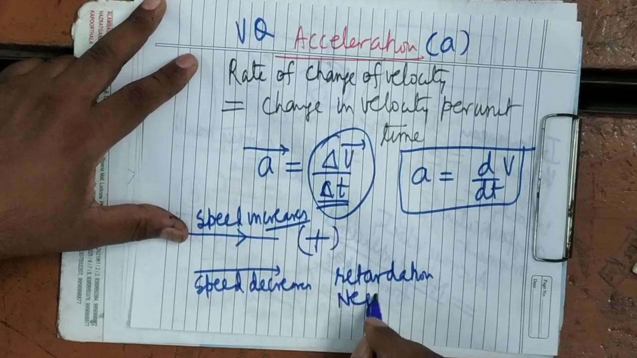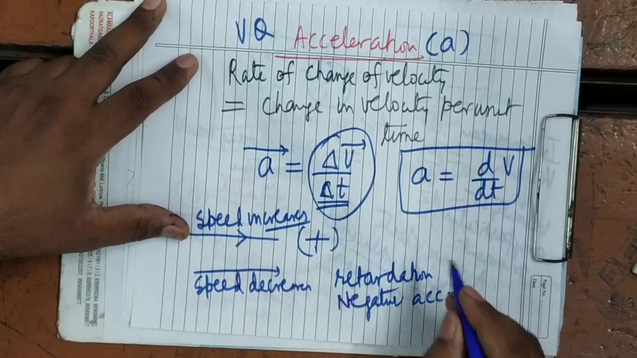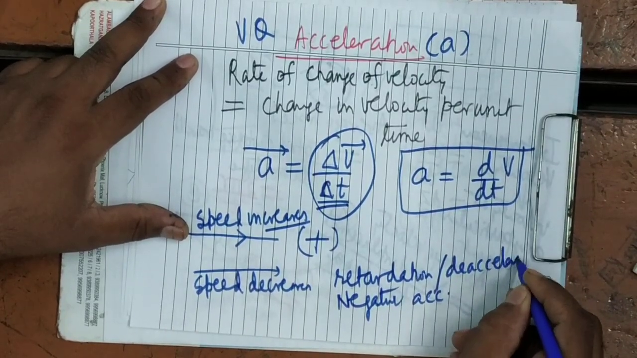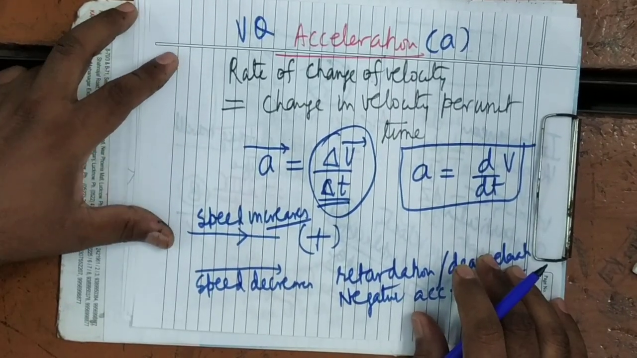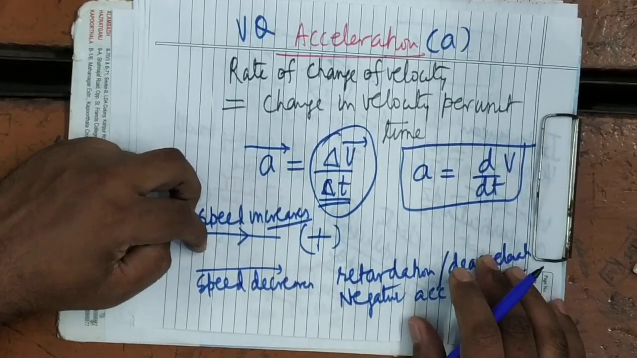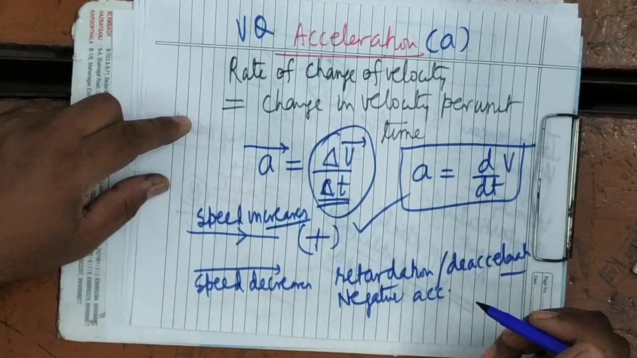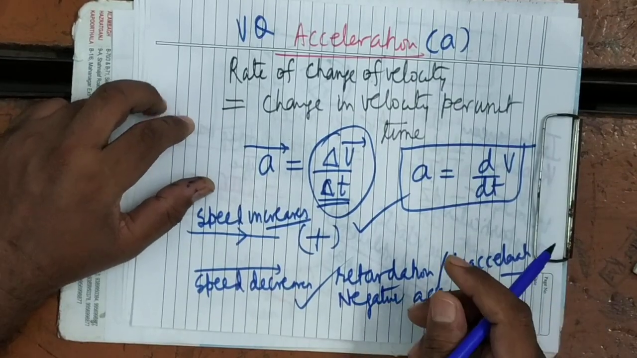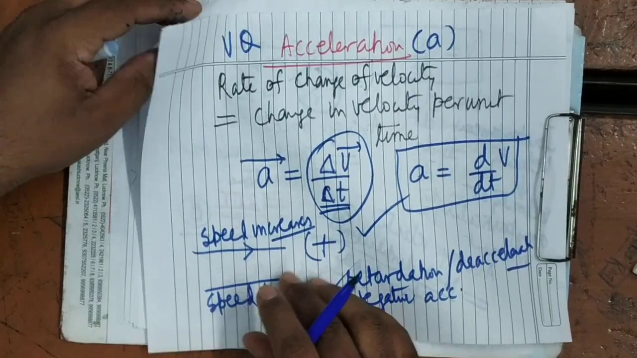Or negative acceleration. Or it is also known as deceleration. It is clear. So if speed is increasing, then there will be positive acceleration. If speed is decreasing, there will be negative acceleration, which we call retardation, which we also call the deceleration.